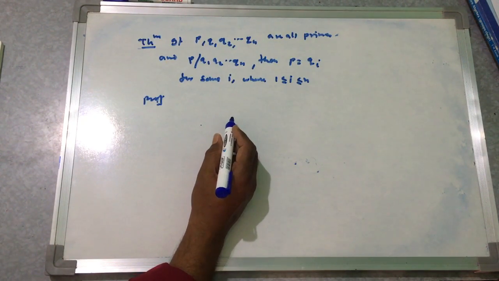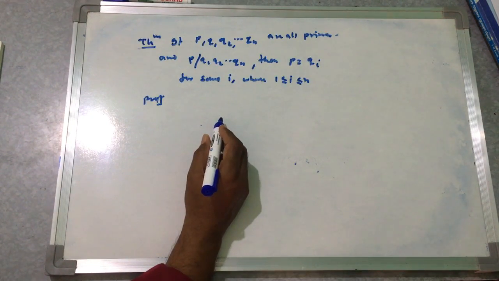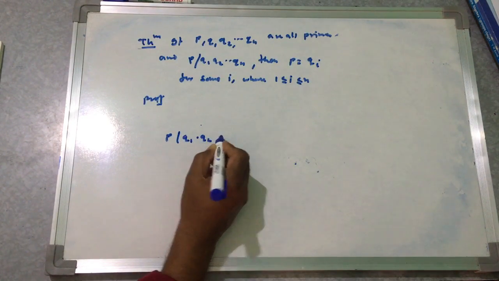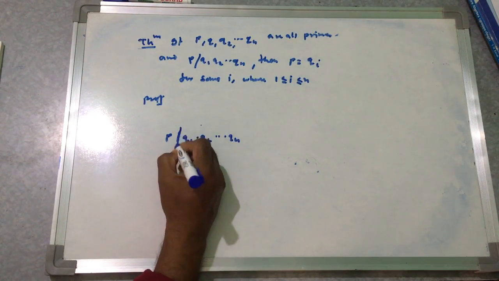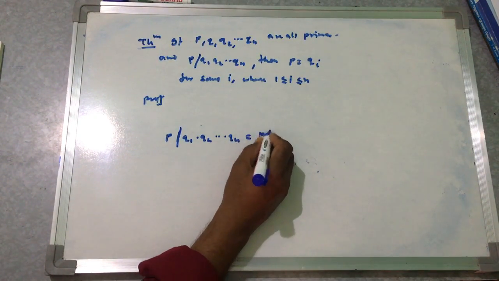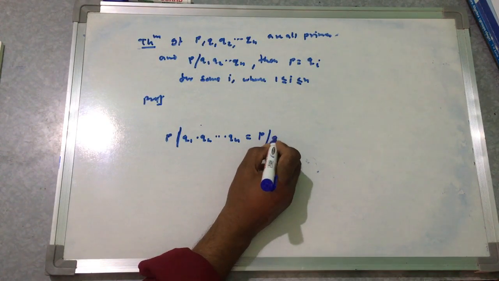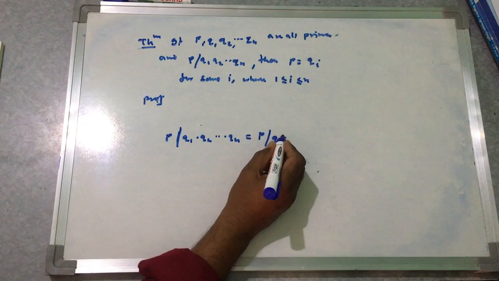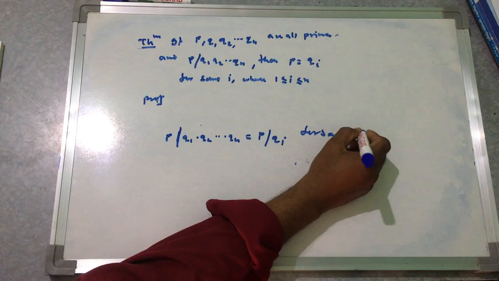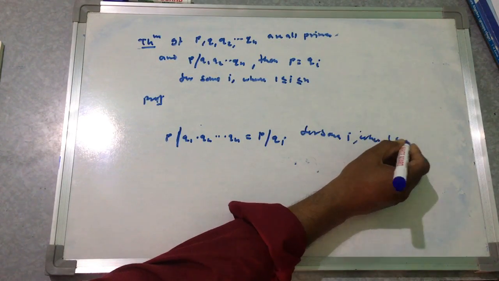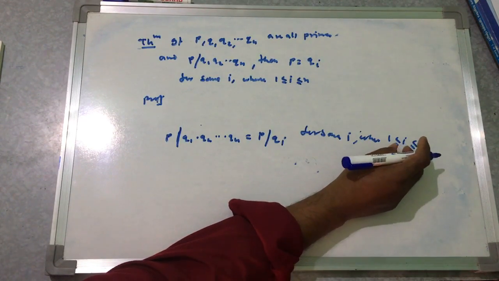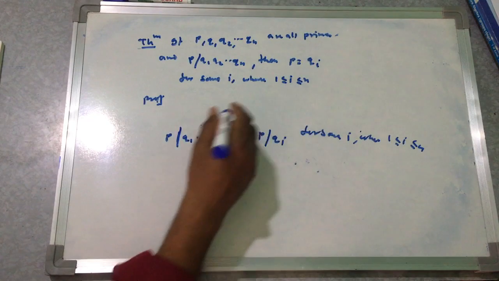Since each Qi is a positive integer, P divides Qi for some i, where i is between 1 and n.